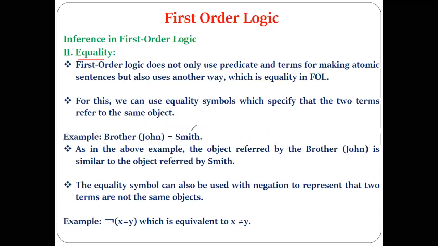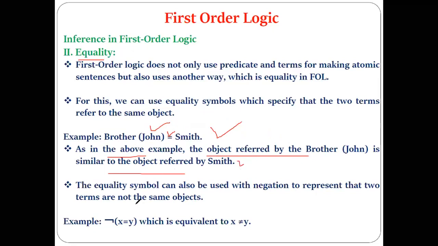This is what we have seen here. If you want to show that two things are similar, it can be shown like this, as you can see in this example, with this particular symbol, that is equal to. As in the above example, the object referred to by the brother John is similar to the object referred to by Smith.